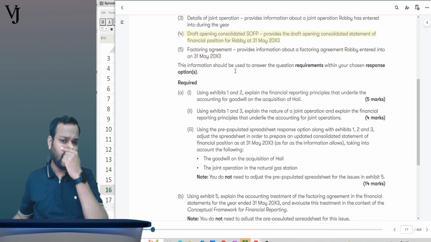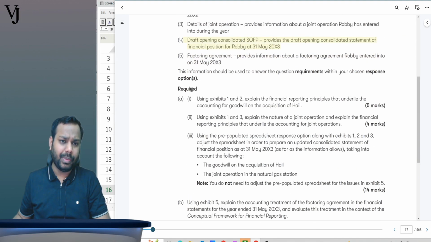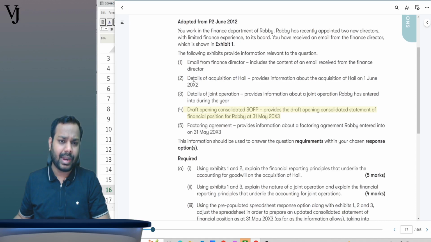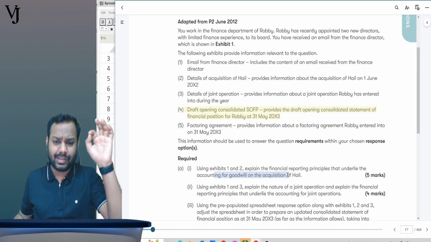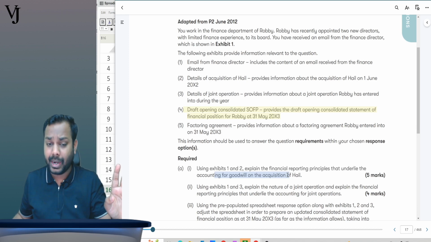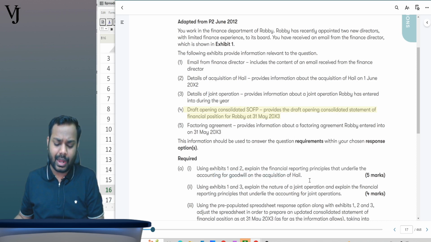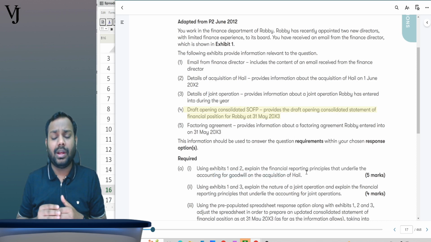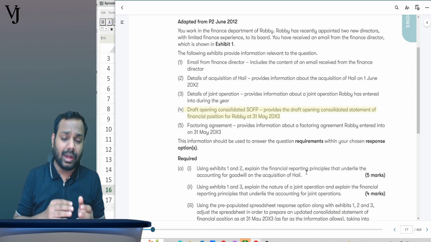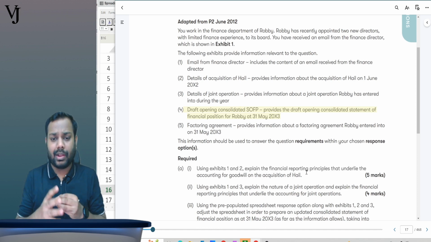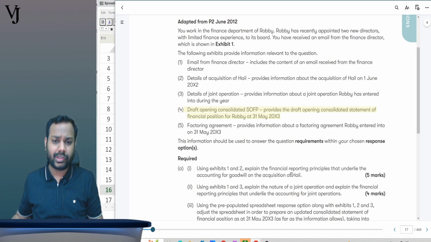Requirement A1 is using exhibit 1 and 2, meaning thereby the mail from the finance director and details of acquisition, explain the financial reporting principles that underlie the accounting of goodwill. Okay, is this a change? Is this an amendment? No, it is not an amendment. Why? Because it is similar to what we studied previously also. It is just asking you to calculate goodwill and explain the financial reporting principle around the calculation of goodwill. That's all. So this is not a change.